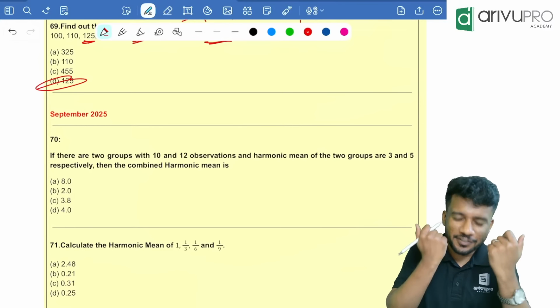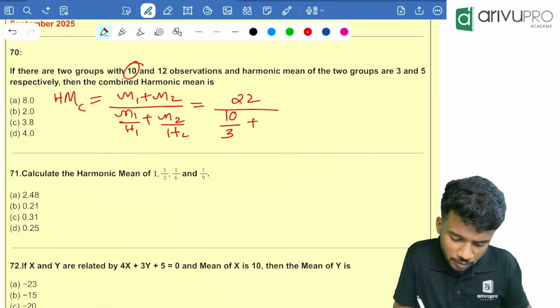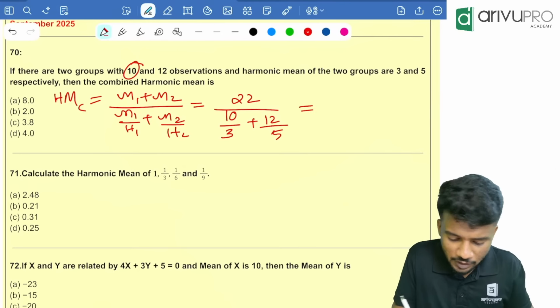If there are two groups with 10 and 12 observations and harmonic means of the two groups are 3 and 5 respectively, what is the combined harmonic mean? I told you, right, questions based on harmonic mean are nowadays very frequent. So, the combined harmonic mean formula is (N1 plus N2) divided by (N1 by H1 plus N2 by H2), which is equal to N1 plus N2, that is 22, divided by 10 divided by 3 plus 12 divided by 5.